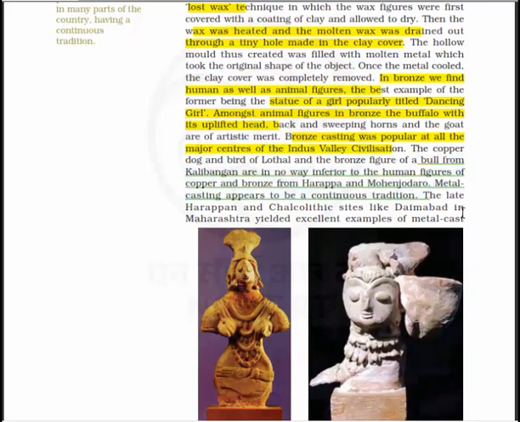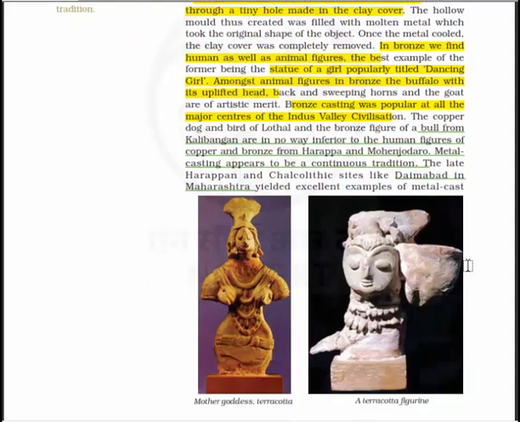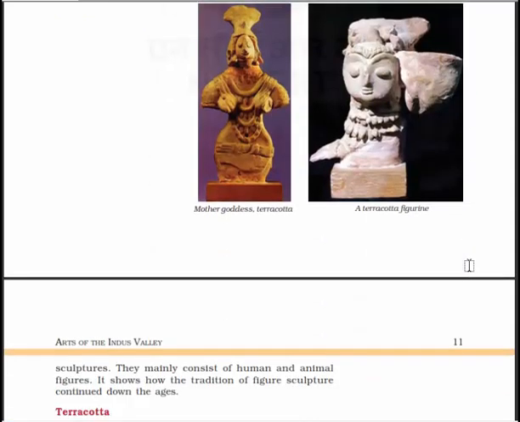Now, the late Harappan and the Chalcolithic sites like Daimabad in Maharashtra yielded excellent examples of metal cast sculptures, and they mainly consist of human and animal figures. It shows how the tradition of figure sculpture continued down the ages.